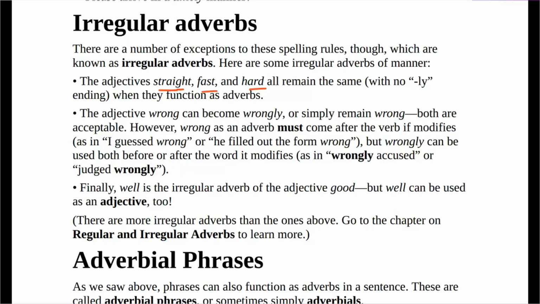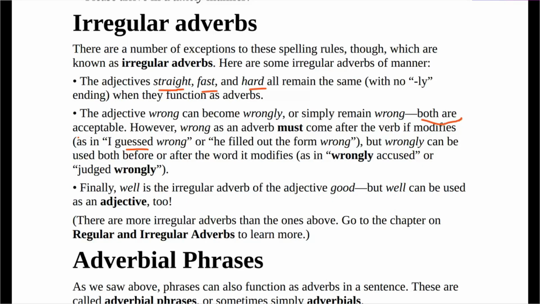You don't say hardly. Now, the adjective wrong can become wrongly or simply remain wrong. Both are acceptable. Please take note. However, wrong as an adverb must come after the verb it modifies. For example, I guessed wrong. How did I guess? So this is the verb that wrong is modifying. Or he filled out the form wrong.